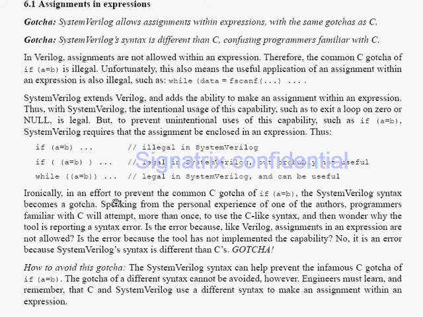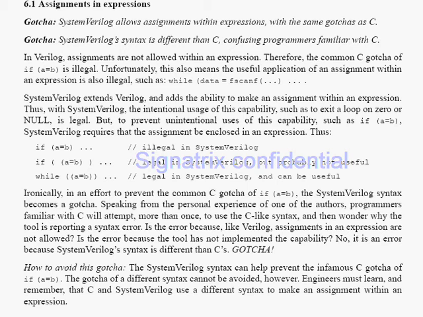Ironically, in an effort to prevent the common C gotcha, if (a = b), the SystemVerilog syntax became a gotcha. So they are telling us that if you are using the same thing like if (a = b) in C, in SystemVerilog, then that is a problem. Speaking from personal experience, one of the authors, a programmer familiar with C, will attempt more than once to use the C-like syntax and then wonder why the tool is reporting a syntax error.